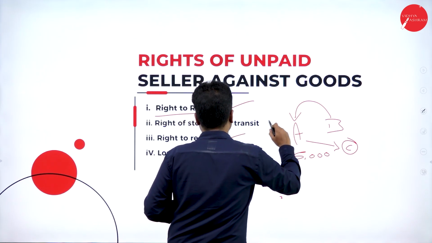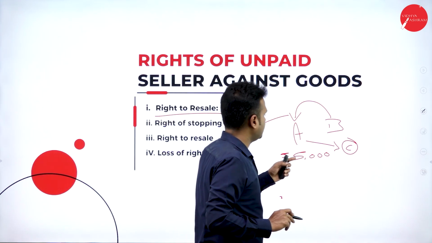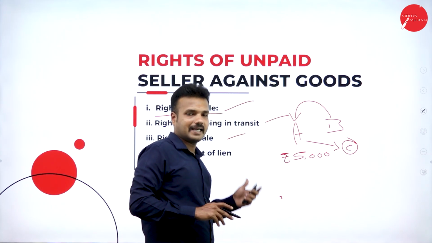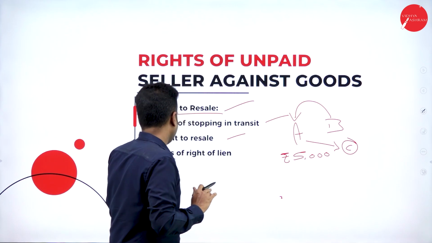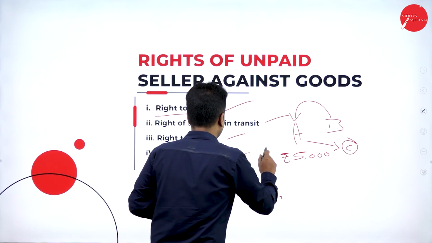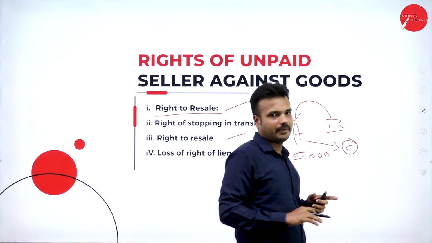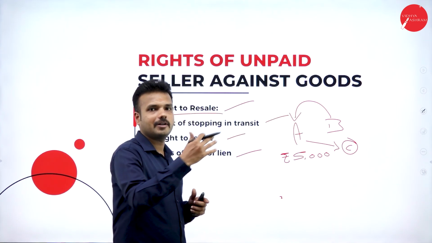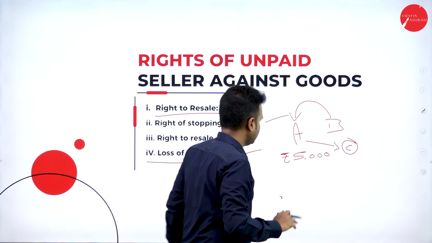Right of stopping in transit. The goods are being delivered from Mr. A to Mr. B, and as I said, Mr. A has a complete right to stop the goods that are being delivered to Mr. B. Next one, loss of right of lien. Once the goods are delivered to Mr. B, Mr. A does not have any right to retain the goods because they are already delivered to Mr. B.